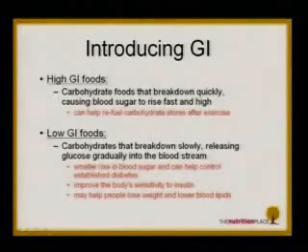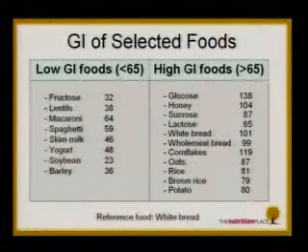Those high GI foods are very good for people who exercise a lot and need really quick energy after the exercise session. Foods with low GI are the carbohydrates that break down slower, releasing the sugar slower in your bloodstream, and that causes a smaller rise in your blood sugar and can help you to control your blood sugar better. It also in a way helps to improve your body's sensitivity to insulin, and may help people sometimes to lose weight and also lower your blood lipids. Some studies also show that. So it's better for diabetics to choose foods that have lower GI value.